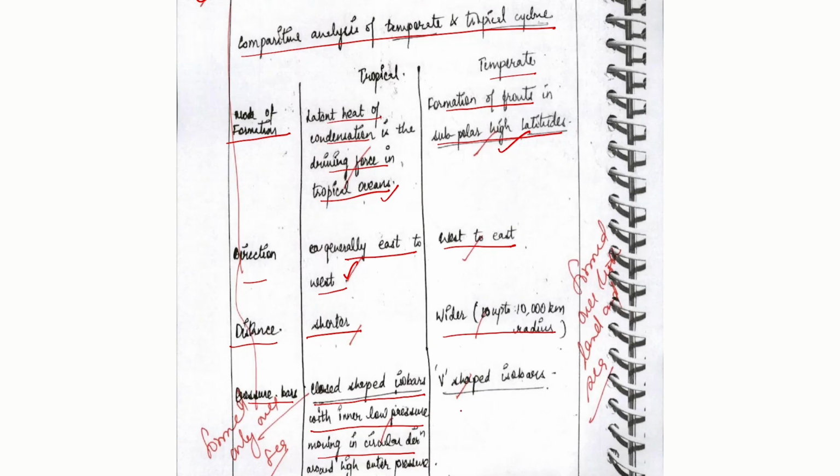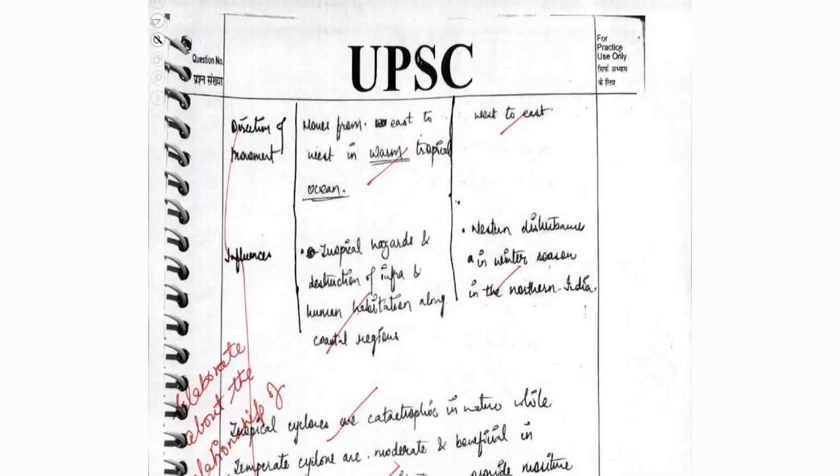Now in the temperate zone it is V-shaped isobars, for which a diagram could have been provided here. Okay, so how this is being done is only being described here. Diagram could have also been provided with respect to this part. Okay, so this is the formation process which is being provided. Now later on we can see the direction of movement is also given here.